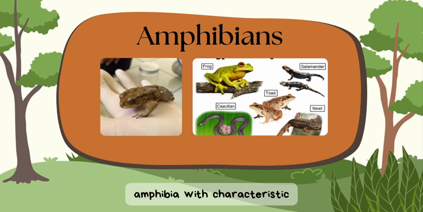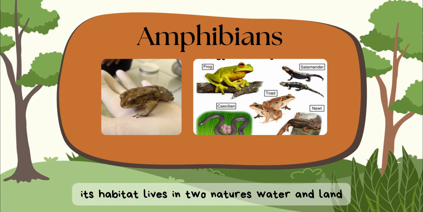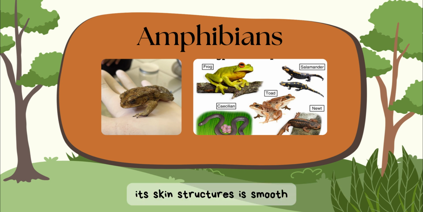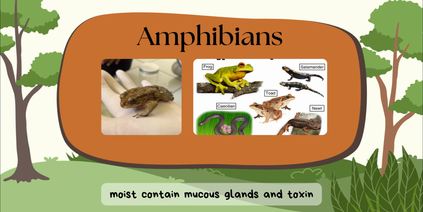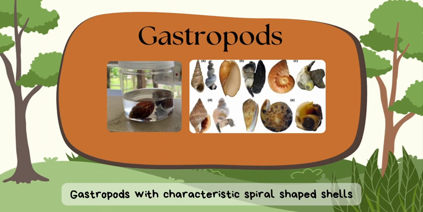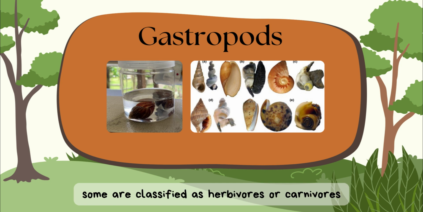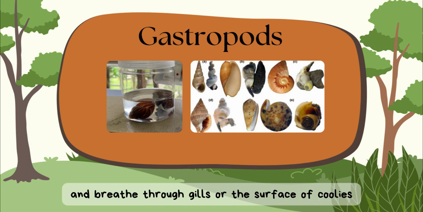Amphibia experience a complete metamorphosis from larva to adult. Their habitat is in 2 realms, water and land. Their skin is smooth, moist, and contains mucous glands and toxin. Arthropods have a spiral-shaped shell or no shell, and have large legs that are used to move. Some are classified as herbivores or carnivores, and they feed and breathe through gills or the surface of gills.